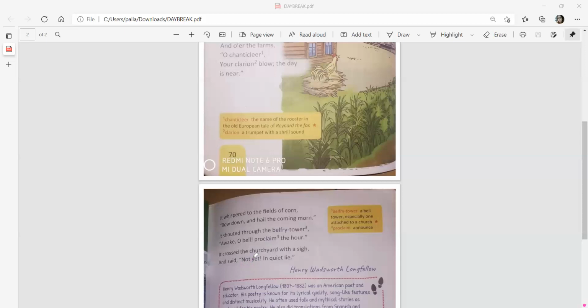The churchyard is actually a place just in front of the church, where the dead lie, right? So the dead people are buried there, and it sighs sadly for the dead. And he is telling that for those who are dead already, who have no meaning in their life or no objective of life, of course, he softly tells them to sleep on, and he asks them to continue sleeping because the judgment day has not come yet. So he is allowing them to sleep.